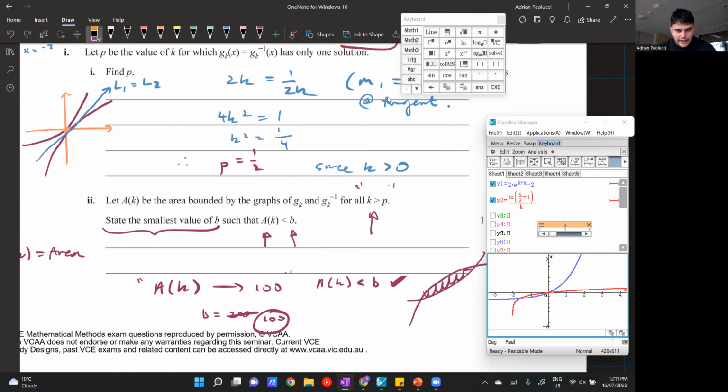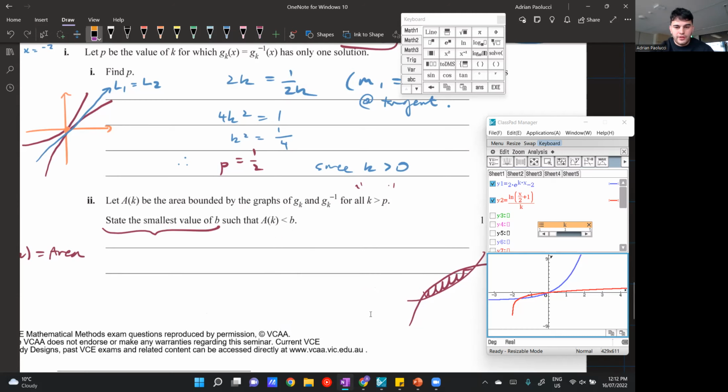Okay, hopefully you guys get it. Again, if you need one more clarification, just put it in the chat. But what it's saying is find the smallest value of B such that that expression is true. What it's pretty much saying is that the area approaches a value, find that value. The area has a maximal value, so find the largest area that it has, the value of the area that these graphs approach. Let's get rid of this.